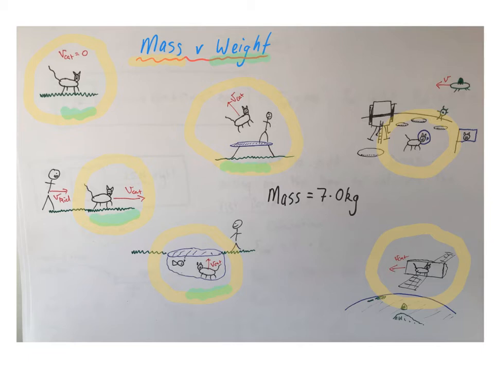However, when Nomi is on the Moon, his weight will decrease. That's because the mass of the Moon is much less than the mass of the Earth, so Nomi experiences less gravitational attraction towards the Moon than he would when he's on the Earth. So, on the Moon, Nomi's weight is less. When he's travelling around in the International Space Station, Nomi's weight is a little bit less because he's further away from the Earth. So the attraction Nomi experiences towards the Earth is reduced. Let's sum this up in the next slide.